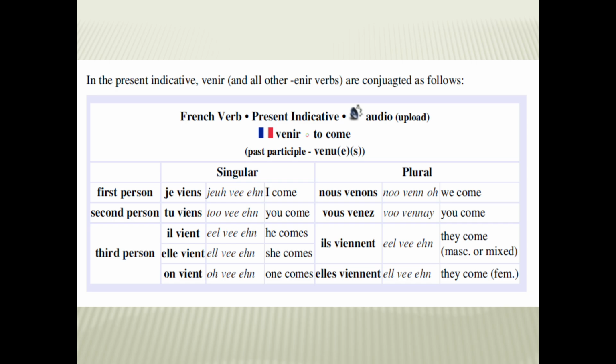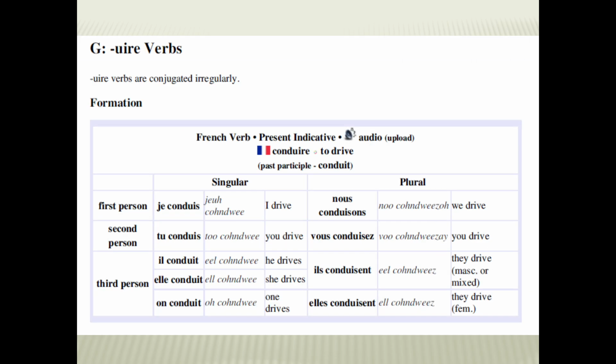I beg your pardon. Past participle means I came, I come, I came, you come. That meant for action have been already taken or been to be taken. So il vient, he comes, elle vient, she comes, on vient, one comes, nous venons, we come, vous venez, ils viennent, they come, elles viennent. So they come as a female or as a male, as we have discussed. So this is the way we had to conjugate our verbs.